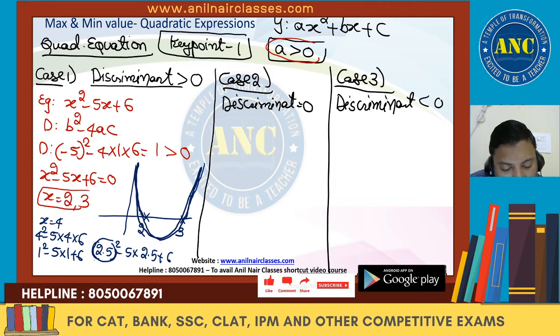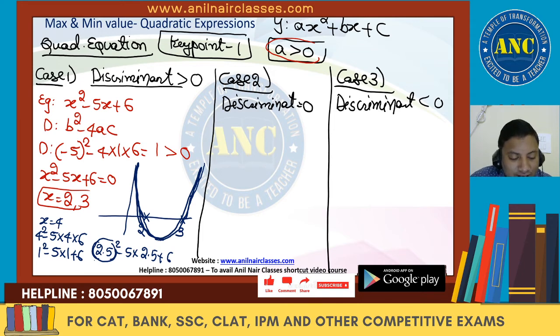How did I plot the graph? I plotted the graph by first taking the roots: at x equivalent to 2, y equivalent to 0, and at x equivalent to 3, y equivalent to 0. Two points I have taken. Then I took a value x greater than 3, and the value came out positive. Then I took a value x less than 2 and got a positive value. I took x equivalent to 2.5, and the value came out negative.